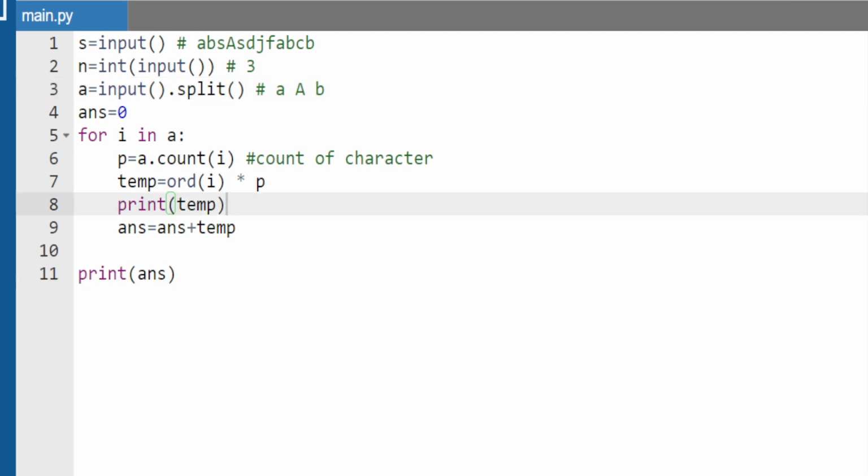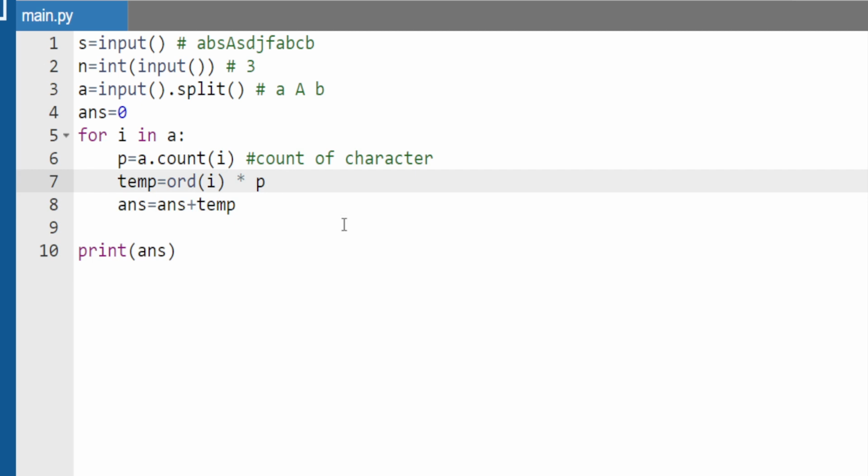Sorry guys, I have made one mistake in that question. The answer is 522, not 260. In place of this 'a', we need to count from the first input string, so in place of 'a' I need to write 's'. Sorry for that error guys.